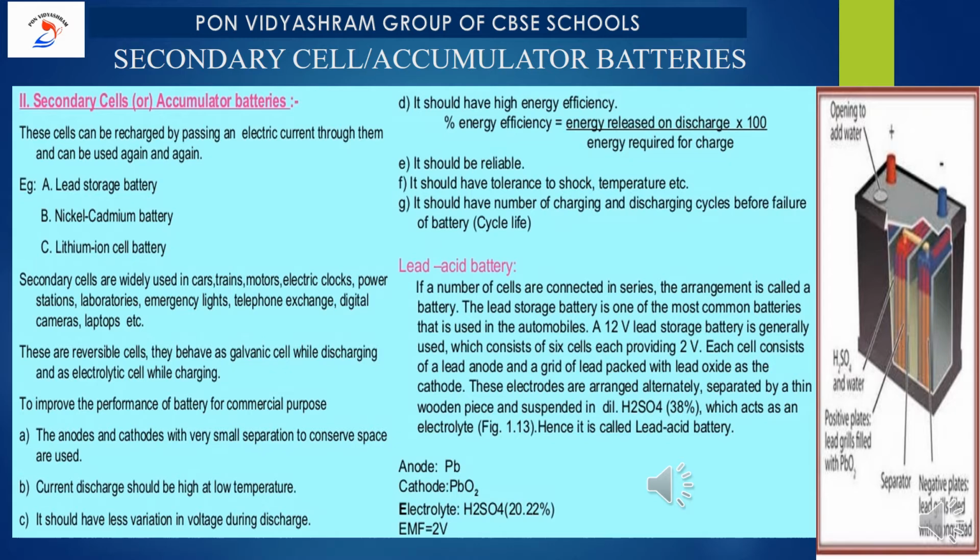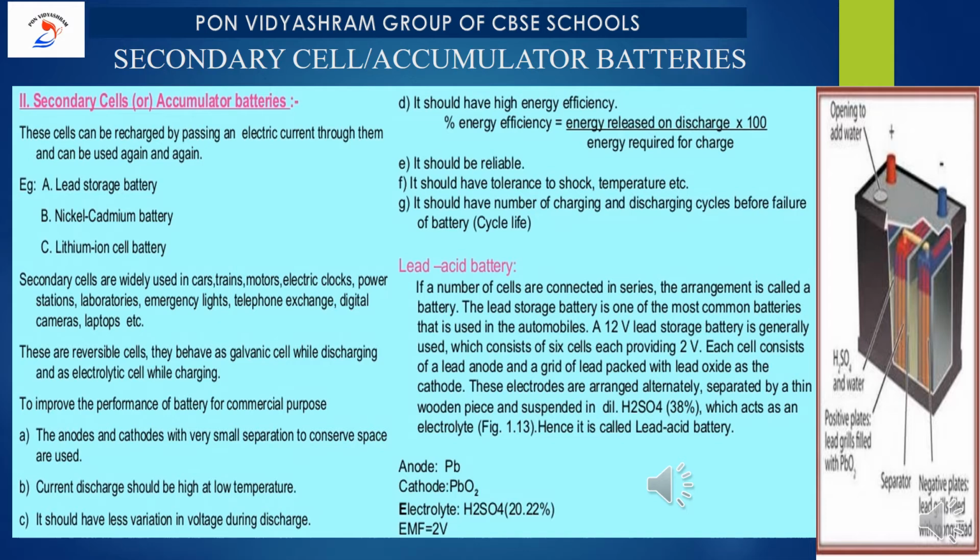The first one is that anodes and cathodes with very small separation to conserve space are used. Okay. The second one is that current discharge should be high and at low temperature. Third one, it should have less variation in voltage during discharge. And the second point is considered to be very important. Current discharge should be high, but in case it is delivering, the temperature should be very, very low. Okay, it should have high efficiency. What is that? It should have high energy efficiency.